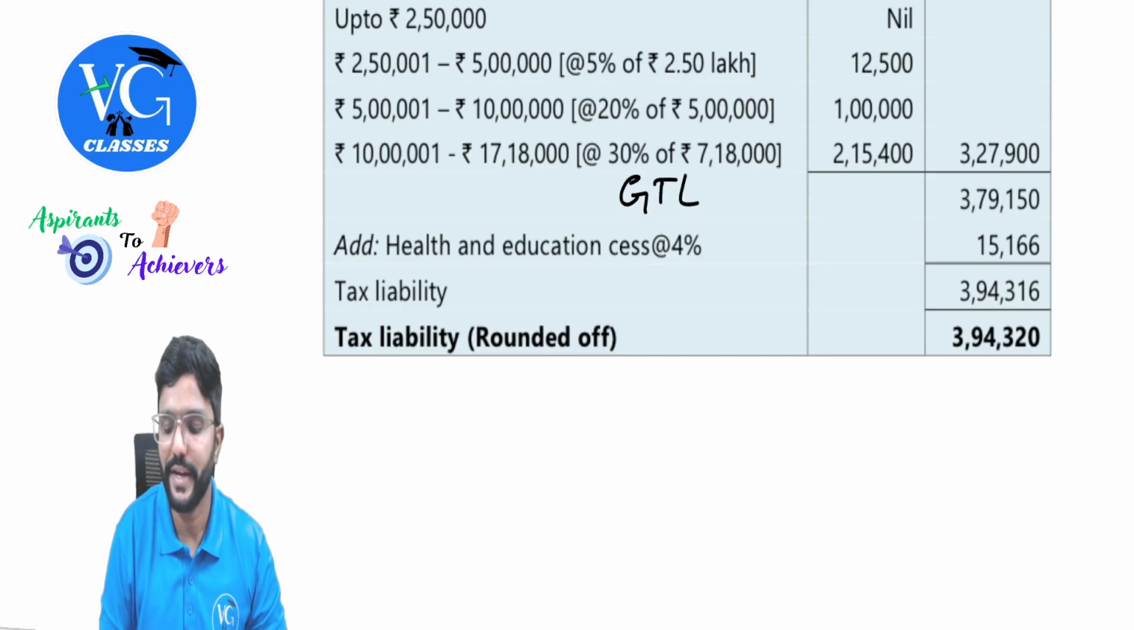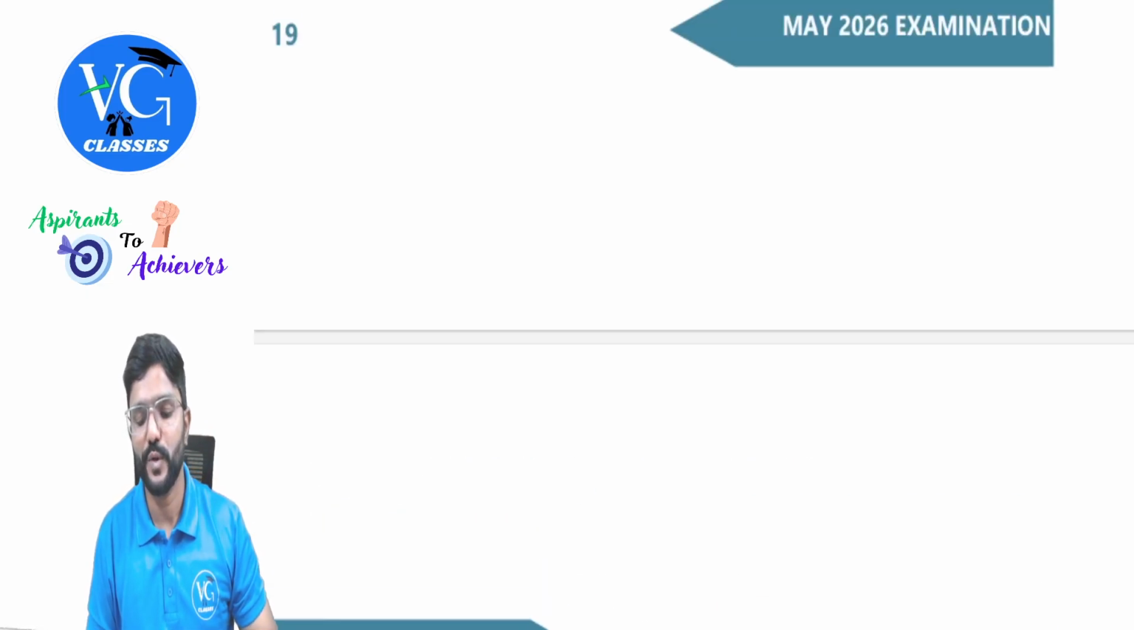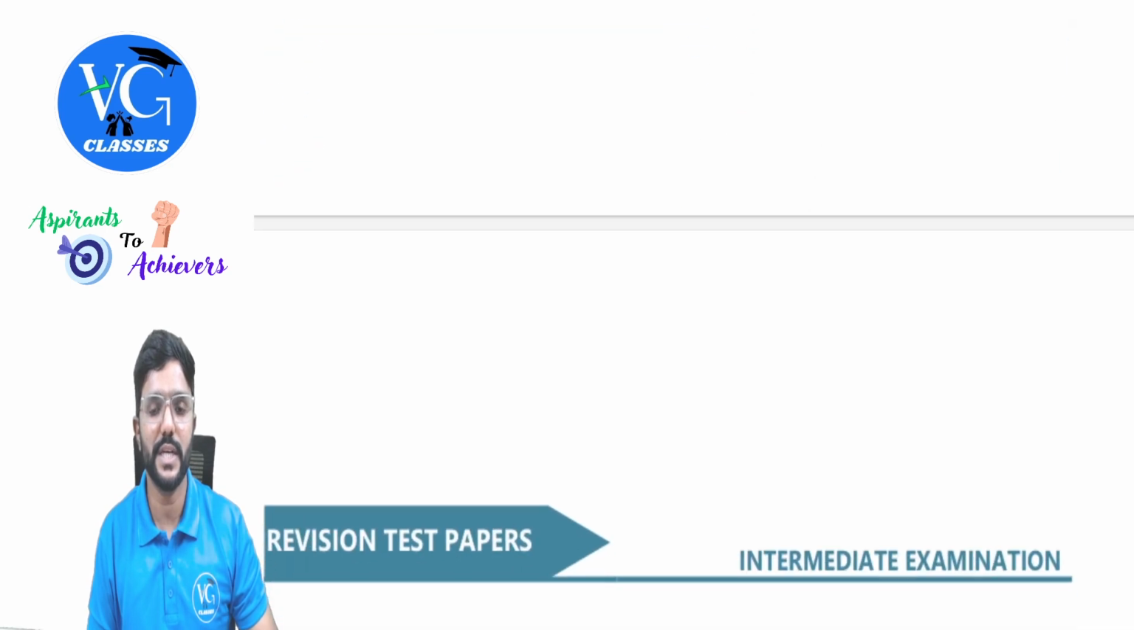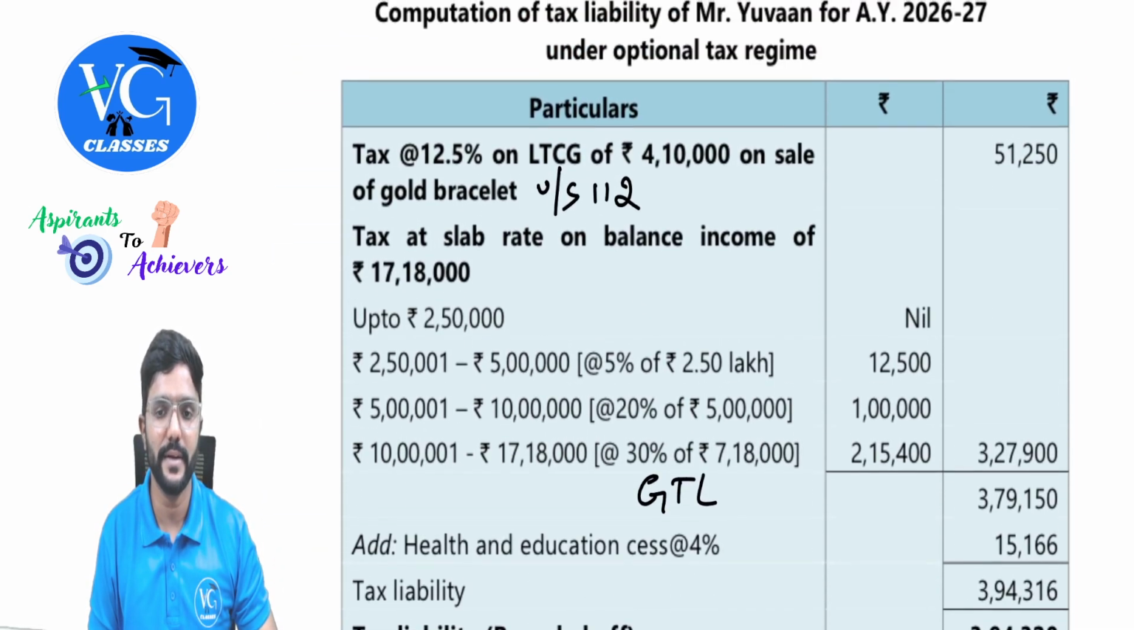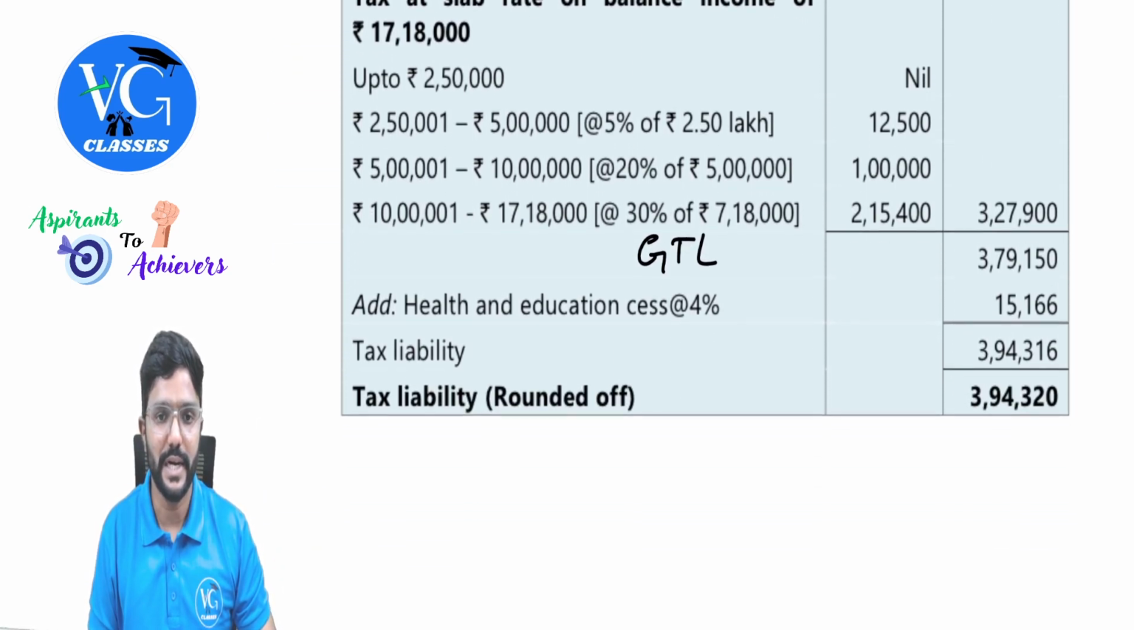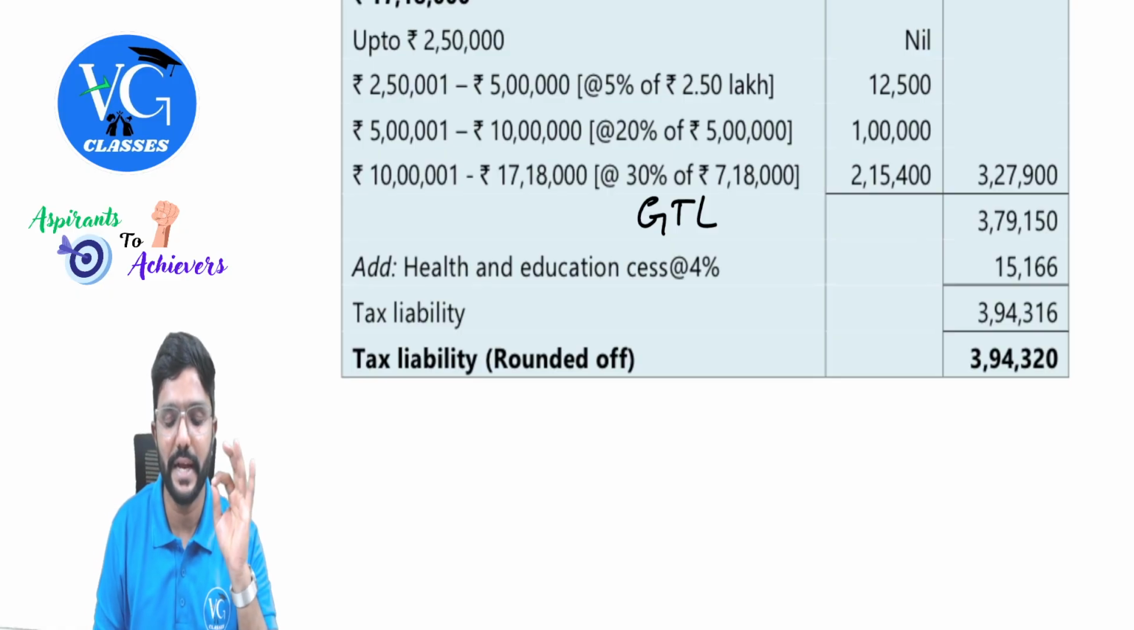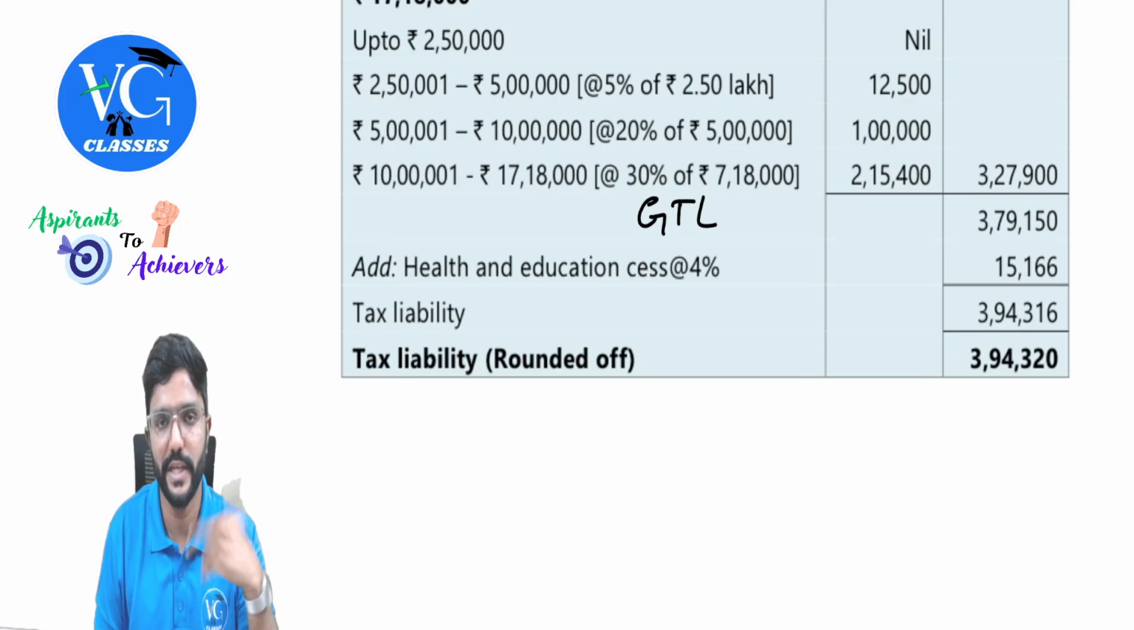GTL. Sir, do we get rebate? No. Total income is more than 5 lakh. No rebate. No surcharge also because total income is within 50 lakh. So no rebate, no surcharge. Please check whenever you are calculating tax, guys. After this step, just pause for a moment and check whether rebate is available or whether surcharge is applicable. Just check both of these. Only then you move forward.